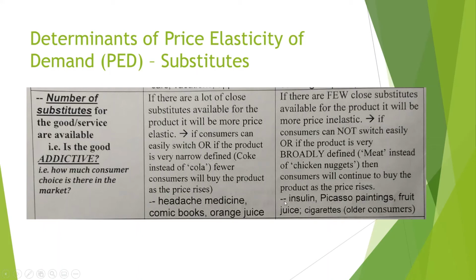Like insulin, there isn't really another medicine that performs the same function as insulin, as far as I know, anyways. So you definitely still have to buy the insulin. Cigarettes, especially when it says older consumers, it just means people who have been smoking for longer. They're more likely to be more addicted, so it's very difficult for them to find a substitute for cigarettes. Thankfully, now I believe there are nicotine sprays and nicotine gum, which is hopefully a good substitute because it would affect other people a lot less.